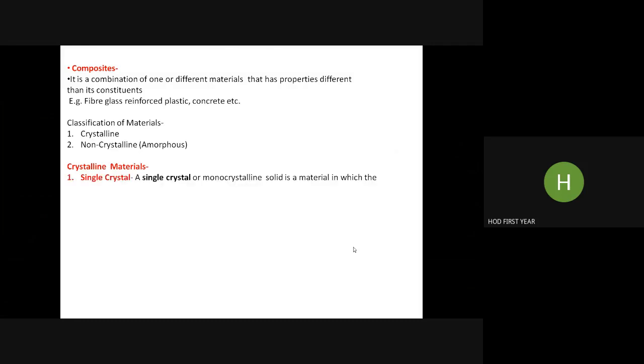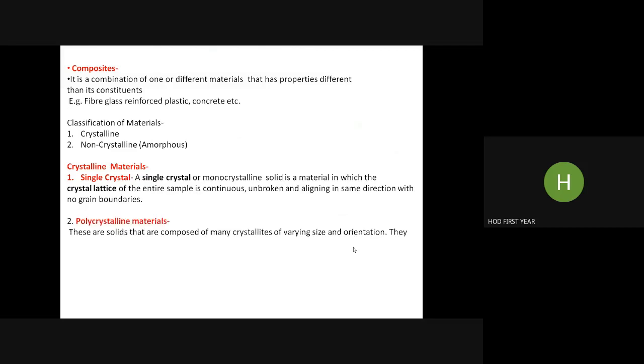So crystalline material can be single crystal. A single crystal or monocrystalline solid is a material in which the crystal lattice of the entire sample is continuous, unbroken and aligned in the same direction with no grain boundaries. So I will show you a picture. First, just see the definition. Then we will see polycrystalline material and then we will compare their structure.